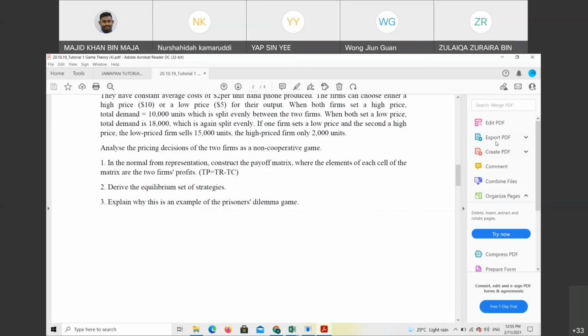Okay, Shahida, why do you think this is an example of a prisoner dilemma game? By the way, what is the prisoner dilemma? Tak apa, boleh explain bahasa Melayu pun. No worries. Yang apa ni decision yang first player tu affect the second player. Okay, bagaimana dia akan effect? Maksudnya, kenapa nama dia prisoner dilemma? Tak pasti? Okay, no worries.